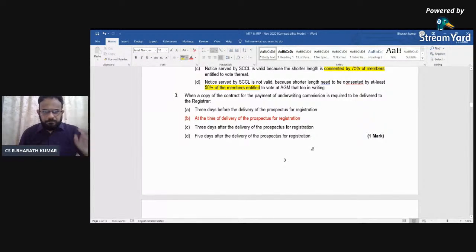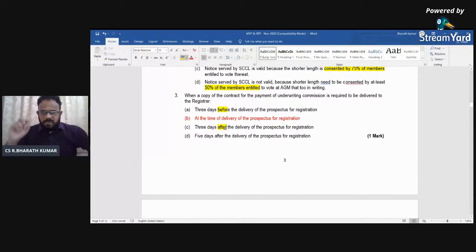See the next one. When a copy of contract for the payment of underwriting commission is required to be delivered, how many days? The moment you see payment of underwriting commission, you will remember section 40 of your Companies Act. So it is at the time of prospectus for registration. It is not 3 days before the delivery. It is not after the delivery.